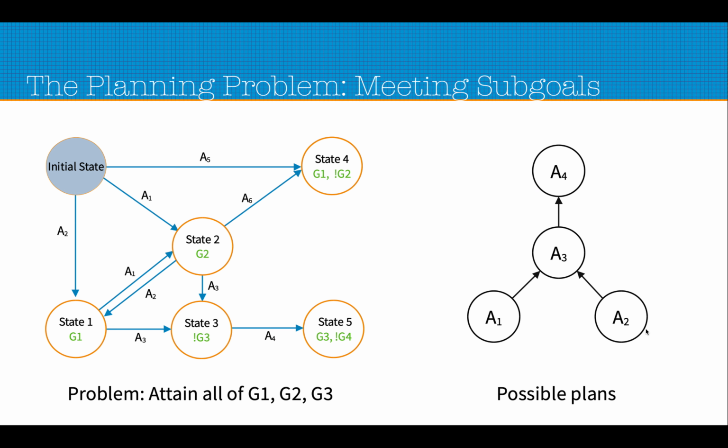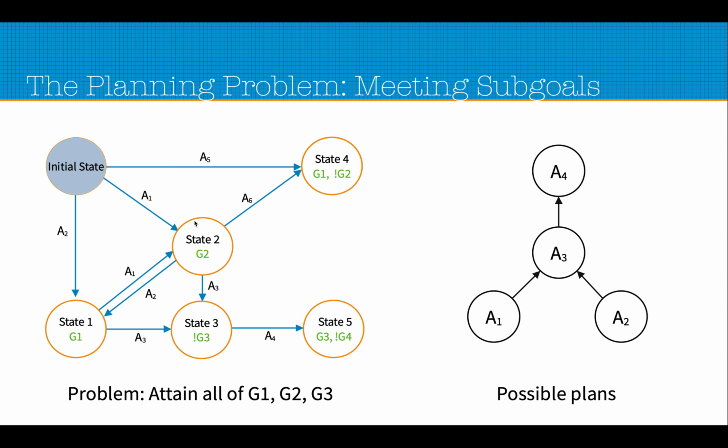So in the planning problem, there is another interesting area where planning differs from search, and that is that in planning we try to attain multiple sub goals. So for this given problem, where A1, A2, etc. are actions, and G1, G2, etc. are some predicates which we want to be true or to be false.